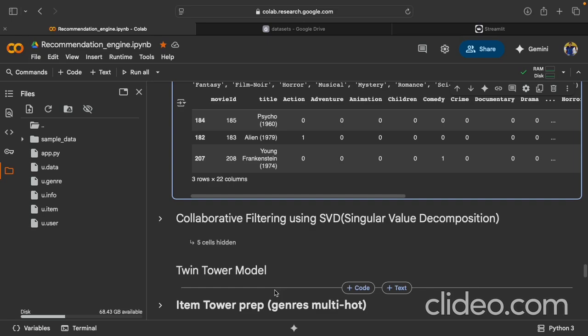So after the baseline and seeing some insights around the data, we move toward collaborative filtering, using SVD, singular value decomposition. SVD is a matrix factorization technique. We start with the user-movie rating matrix that's very sparse. If you see, the rating matrix has lots of 0s and somewhere it would be 1. So it's a multi-hot vector for us. SVD decomposes it into latent factors, essentially hidden features that capture user preferences and movie characteristics.